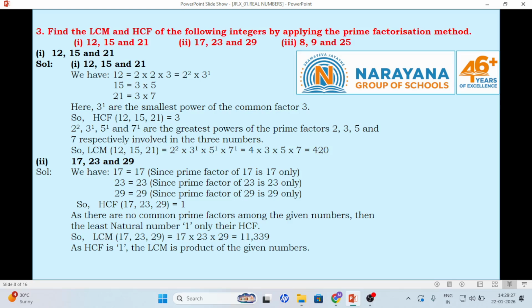Also find the LCM and HCF of the following numbers by applying the prime factorization method. This is the prime factorization of 12, 15, 21. As 3 is the common factor with the smallest power, HCF is 3. The remaining 2 square, 3 power 1, 5 power 1, 7 power 1 are the greatest powers of the prime factors, so LCM is their product, 420. Similarly, the other questions are done in such a way.